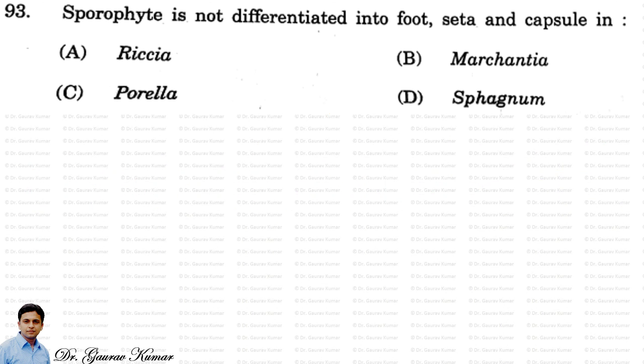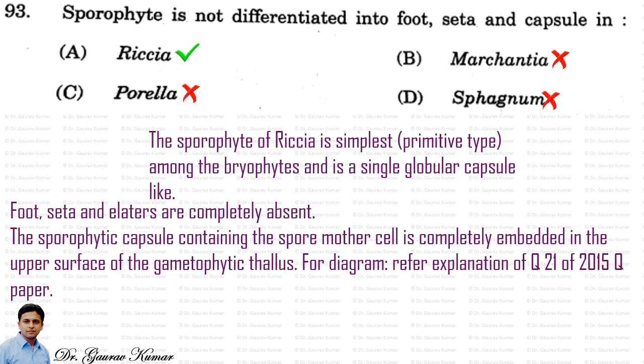Next question, sporophyte is not differentiated into foot, seta and capsule in. So the sporophyte of Riccia is simplest, very primitive type among the bryophytes and is a single globular capsule-like. Foot, seta and elaters are completely absent. The sporophytic capsule containing the spore mother cell is completely embedded in the upper surface of the gametophytic thallus. For diagram, please refer to my explanation of question number 21 of the 2015 question paper. You will see a very colorful diagram of sporocarp also.